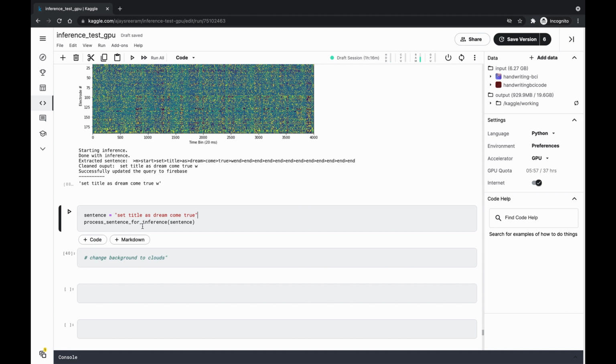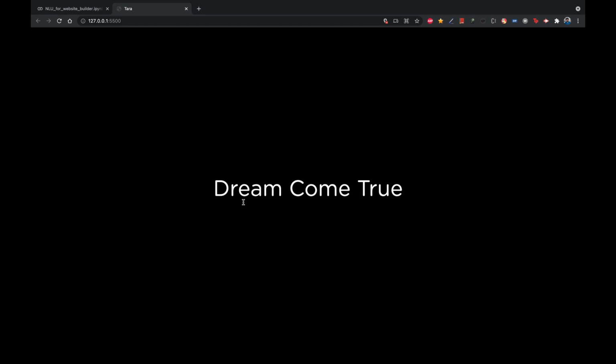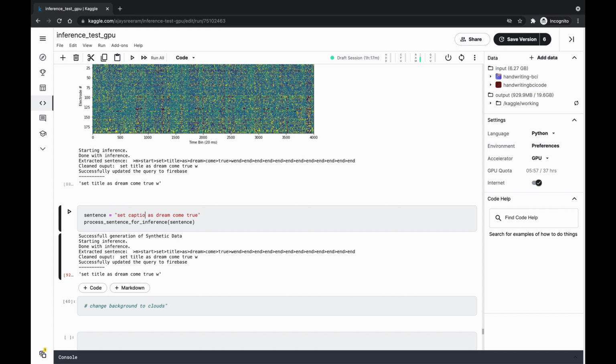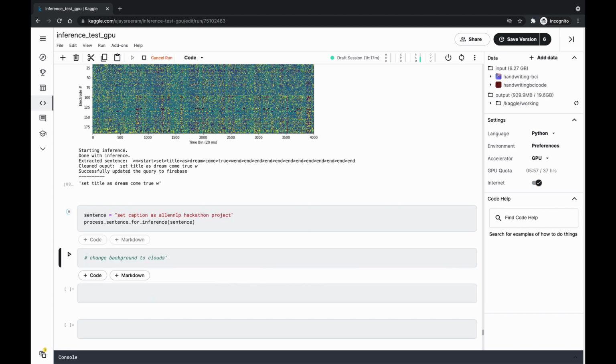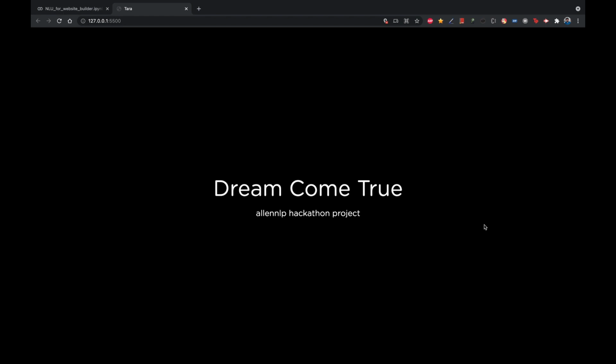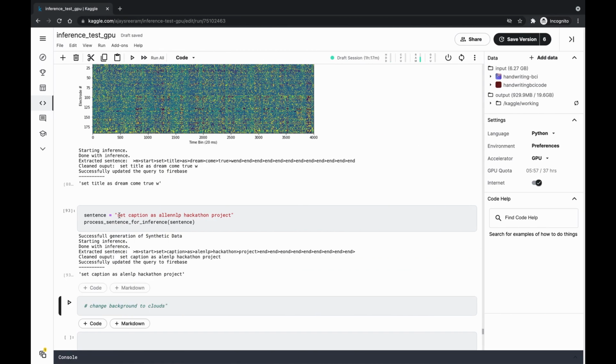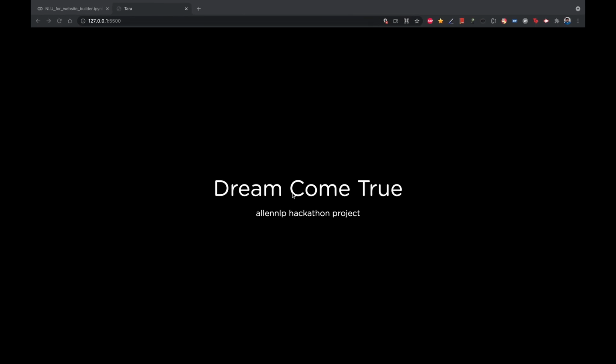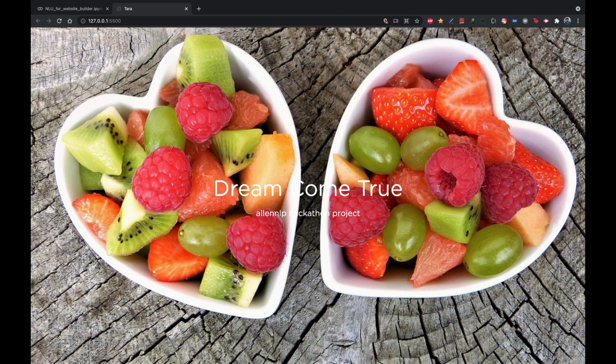So let's see, the user is thinking of "set title as dream come true." Here we can see the title came here, Dream Come True. Let's see more in action. We can see the caption is added here. Let's say this time the user wanted to do something fancy. Maybe they wanted to change the background to fruits. So let's say he's thinking of something like "set fruits in background." We can see the nice fruits are getting added.